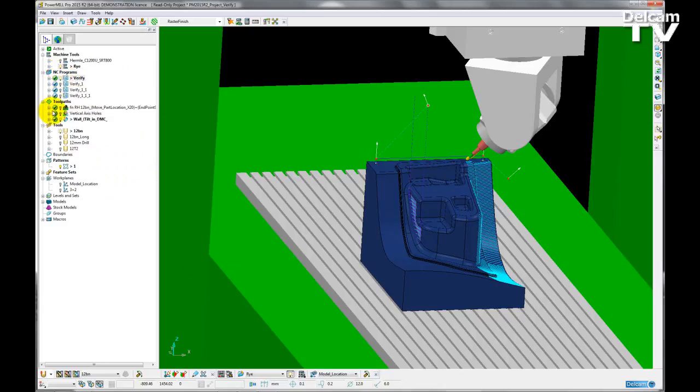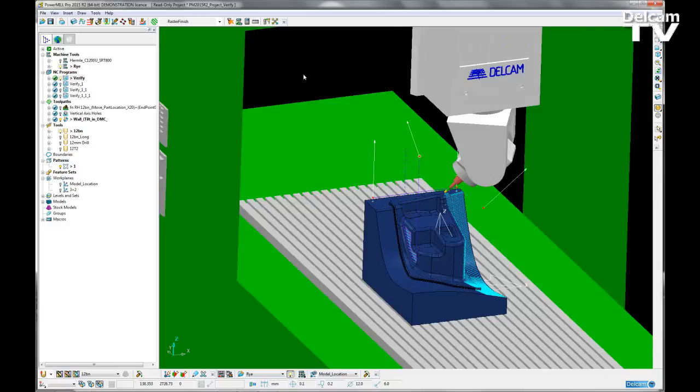You may notice that the toolpaths no longer have a green tick. The tick is now a kind of blue shade. All this signifies is that the NC program takes precedence in full verification over the toolpaths. So the toolpaths will no longer have a green tick. Only the NC program will have a green tick, because this signifies that all checks have been made.